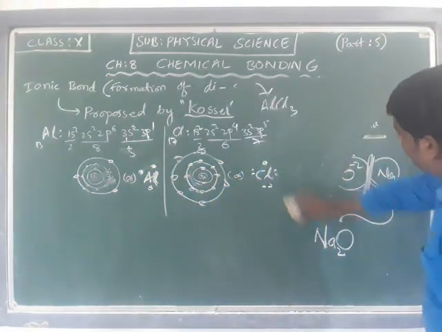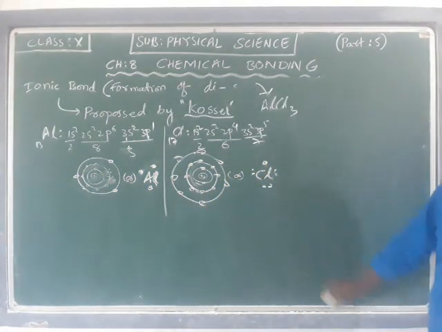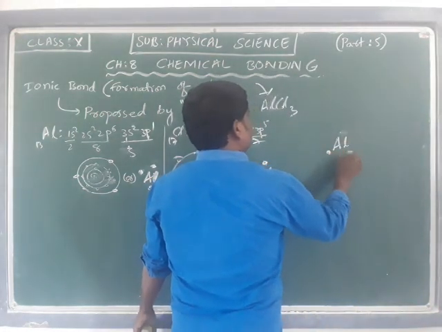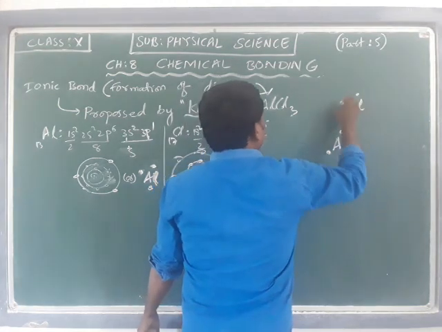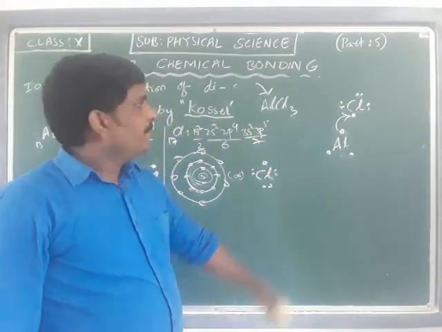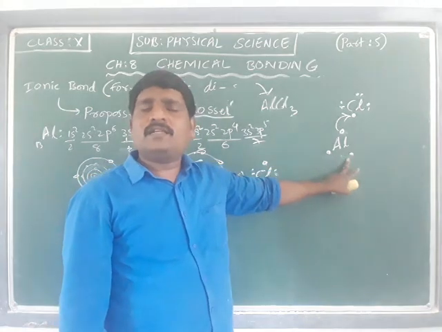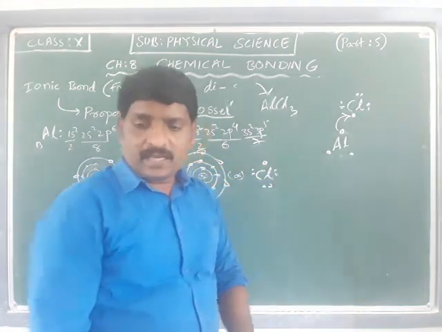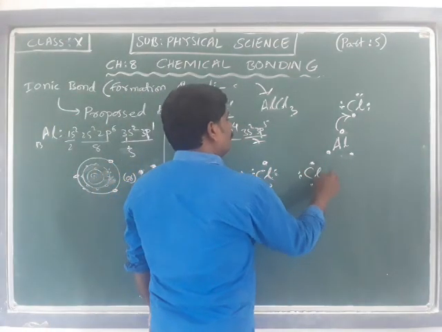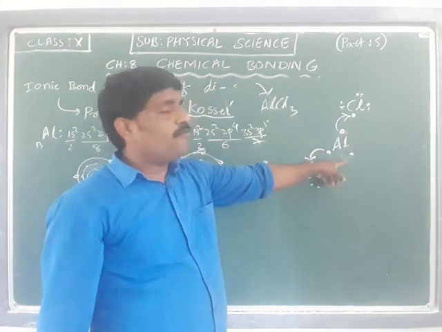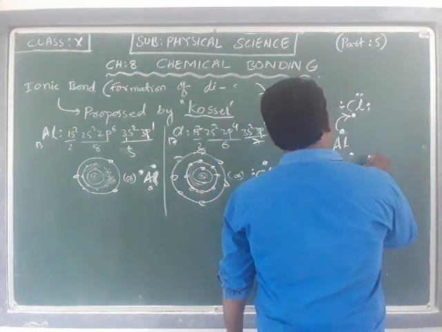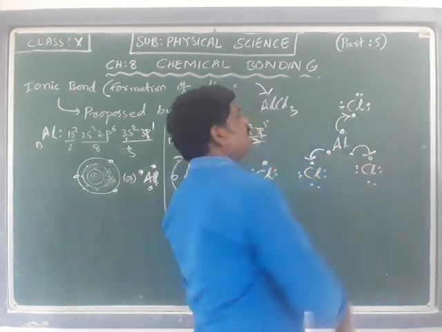So what happens here? Aluminium has the ability of transferring 3 electrons, whereas chlorine has the tendency of accepting only 1 electron. So one electron is given here. Again 2 electrons are extra, aluminium can give 2 more electrons. That is transferred to 1 more chlorine. Again 1 electron is extra, so aluminium can transfer 1 more electron to another chlorine.